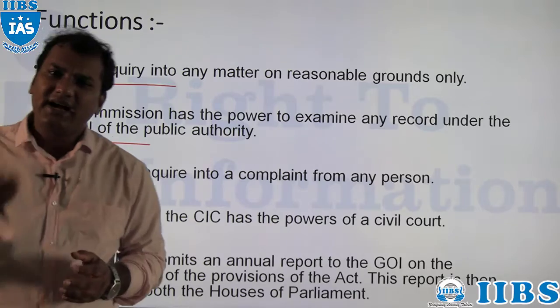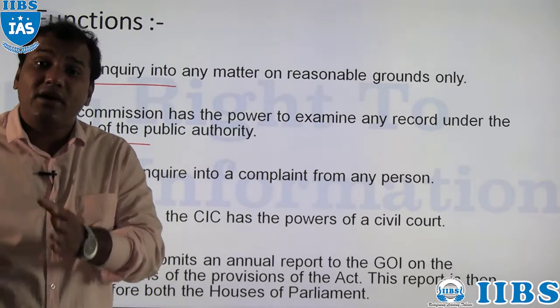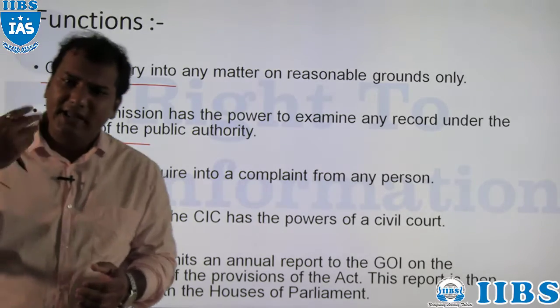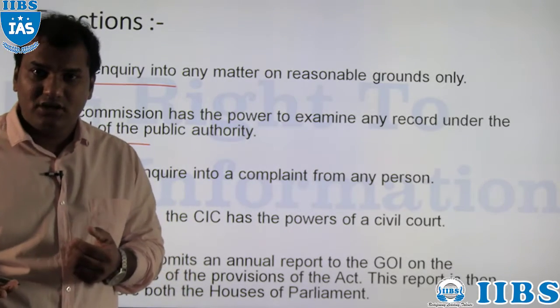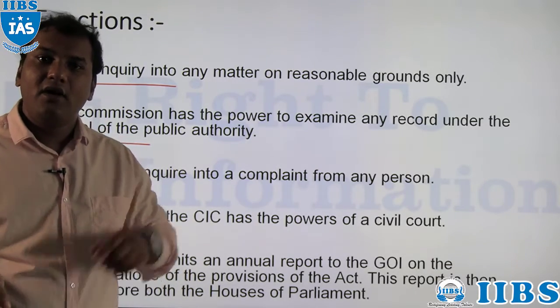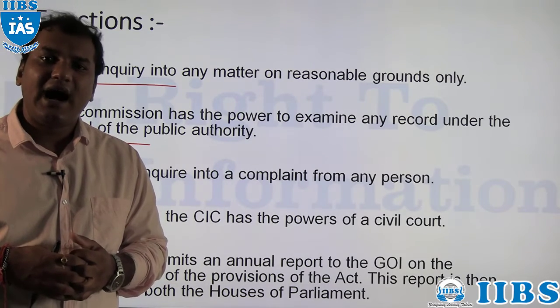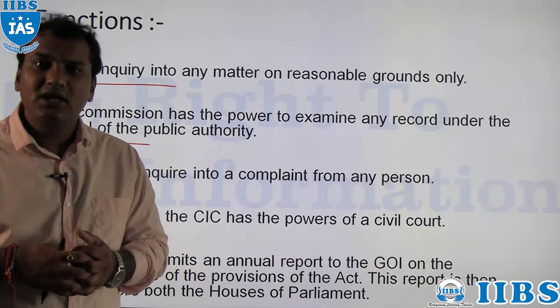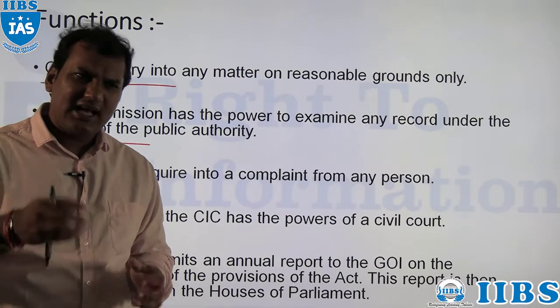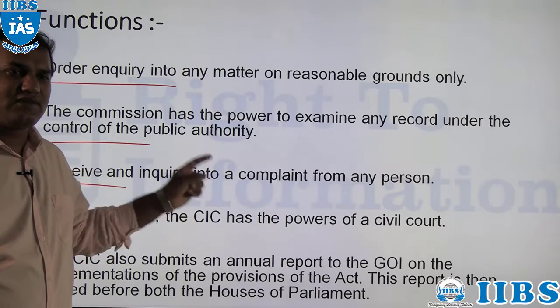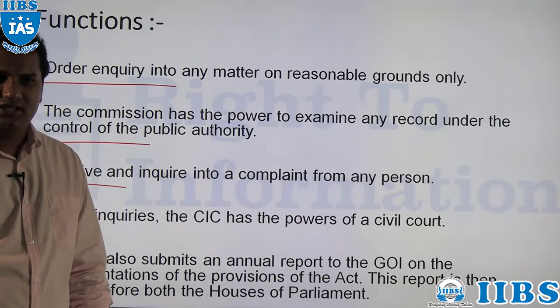That complaint may be regarding non-fulfillment of information, or it might be regarding overcharge of fees to get the particular information under the RTI Act 2005. So these are the complaints that can be received by the Central Information Commission.